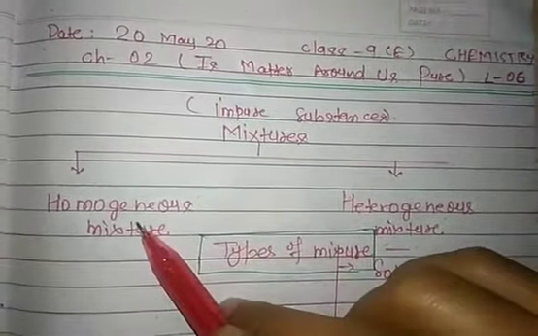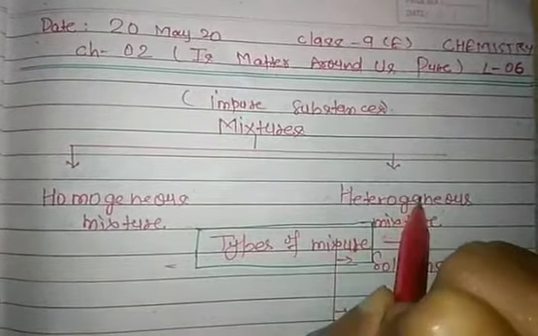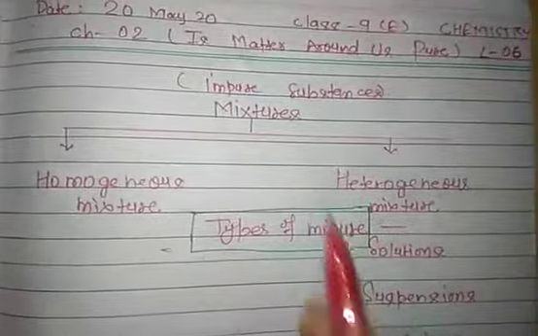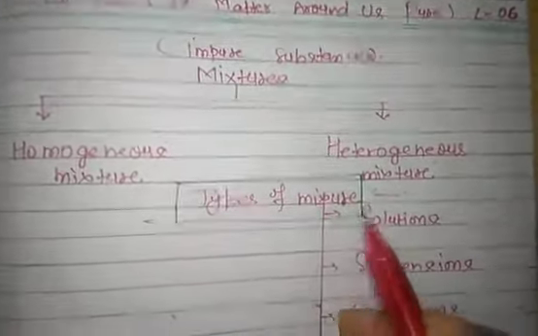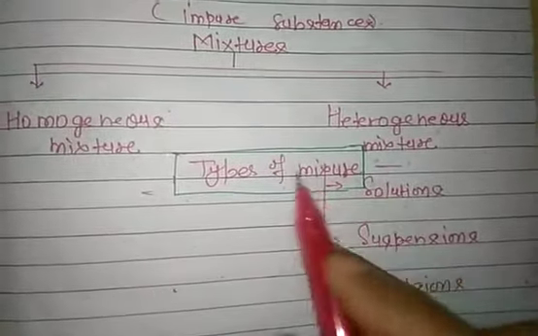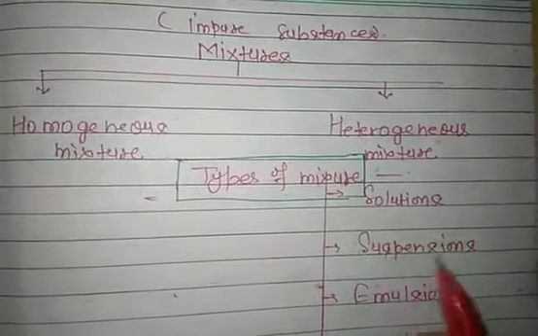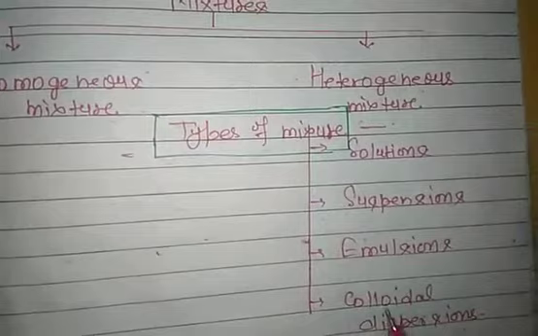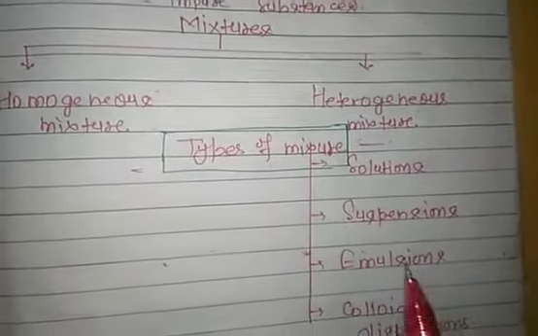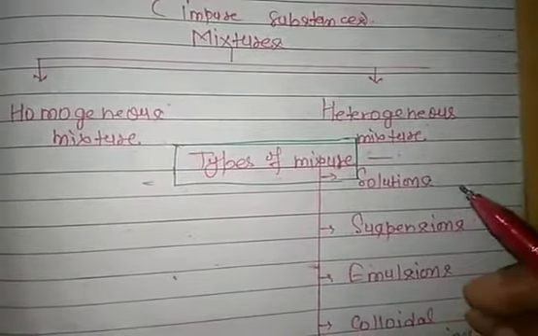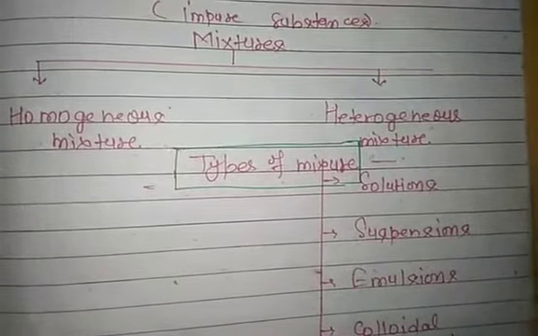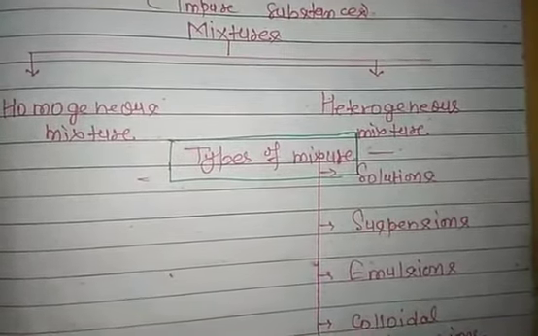They are of two types, homogeneous and heterogeneous mixture. Also, the mixtures are divided further into many types such as solutions, suspensions, emulsions, colloids, and colloidal dispersions. In this, some are homogeneous mixtures and some are heterogeneous mixtures.